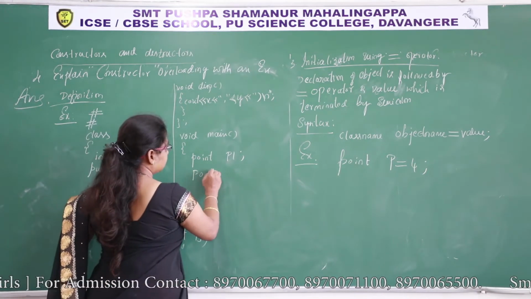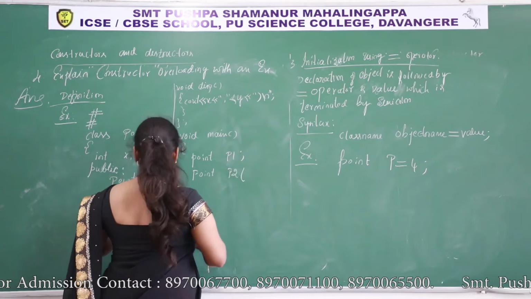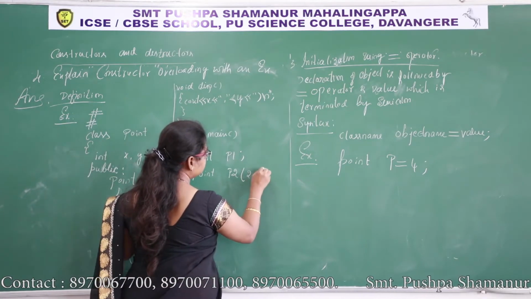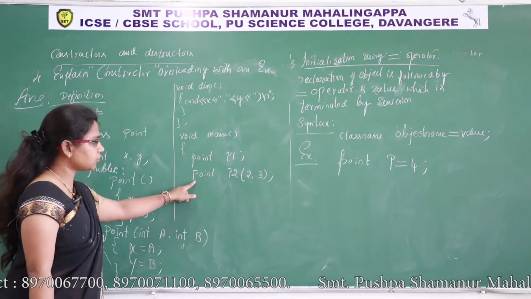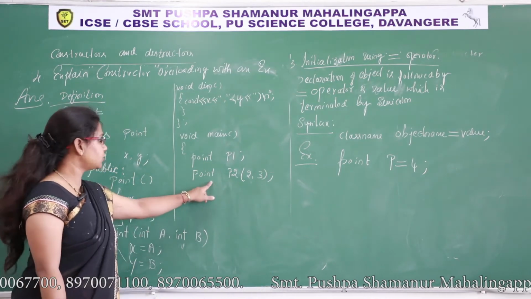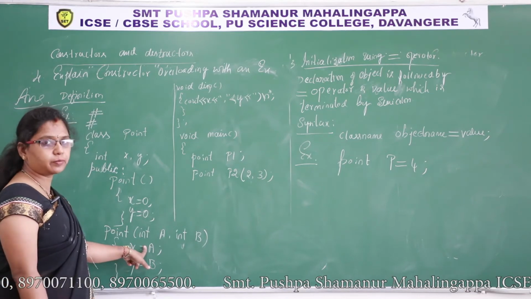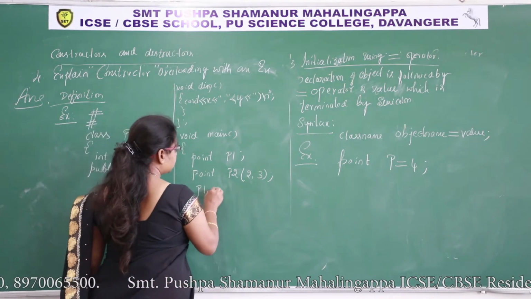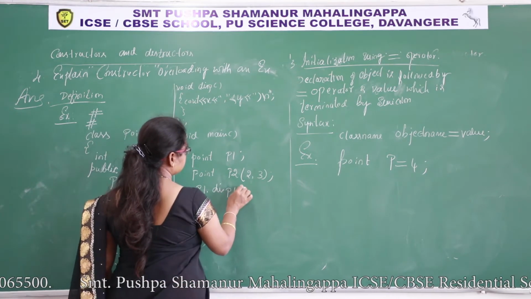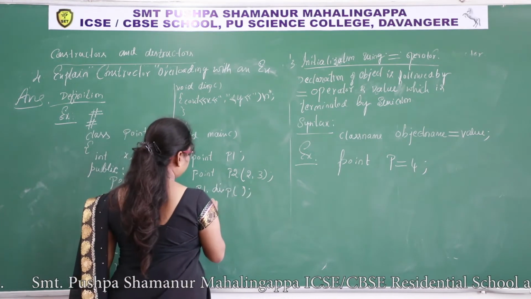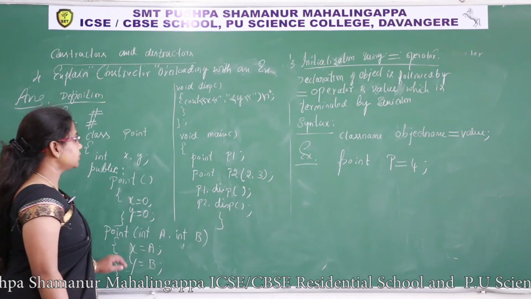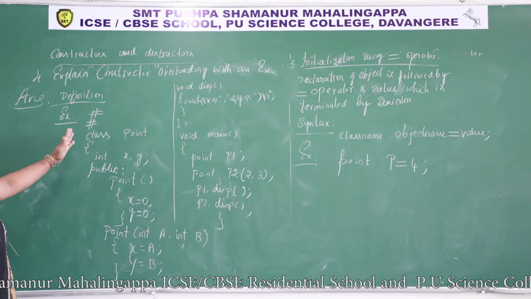Point p2, I'll pass arguments here 2, 3. So for this object creation, which constructor will execute? This parameterized constructor will be executed. So p1 dot disp, p2 dot disp. So this is the example for constructor overloading.